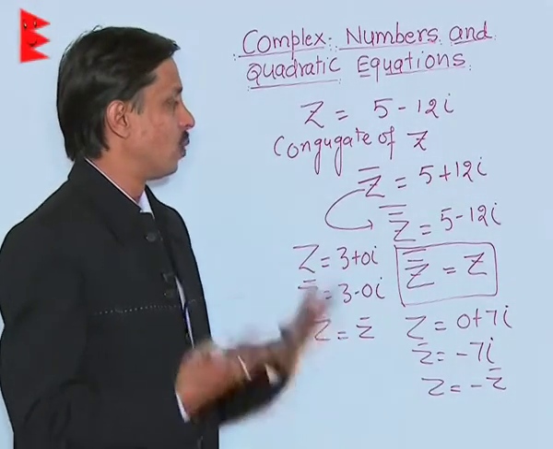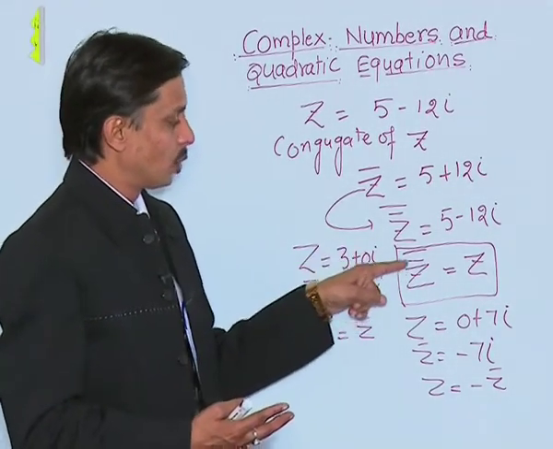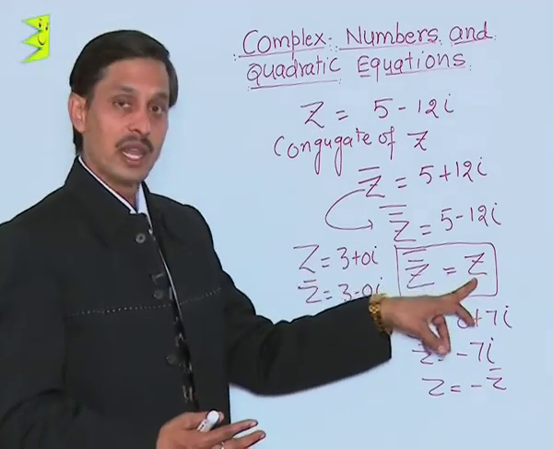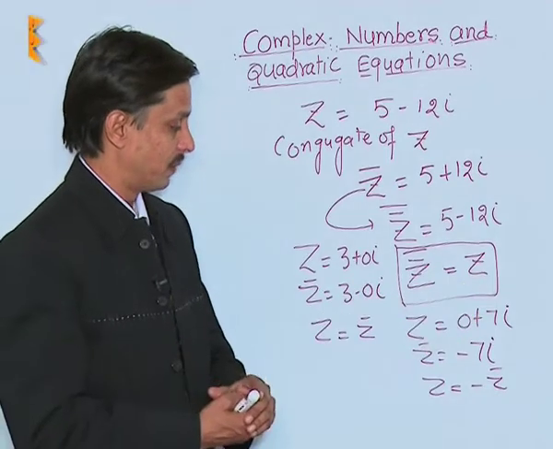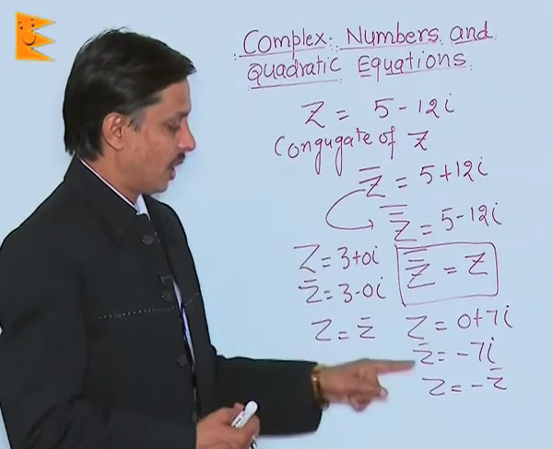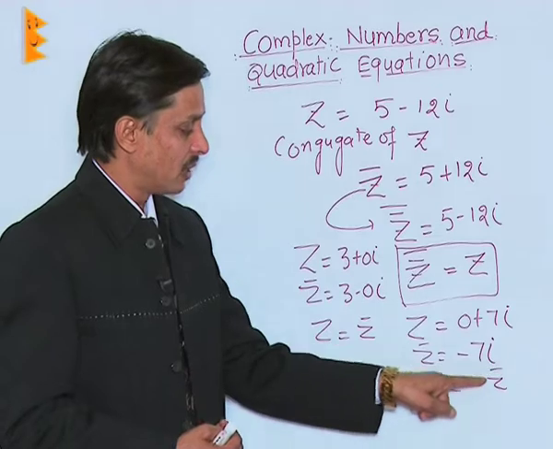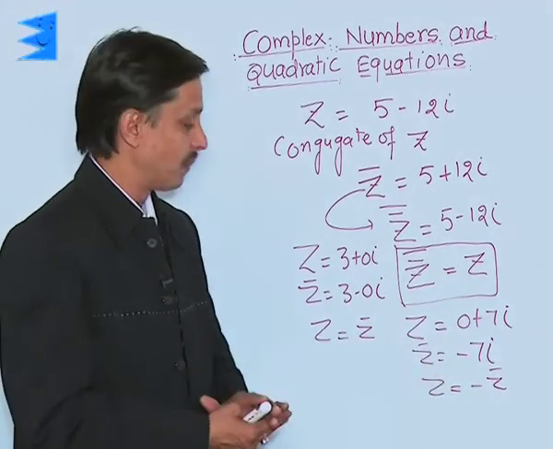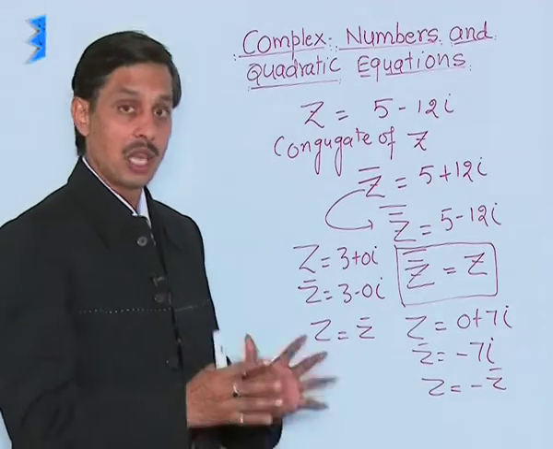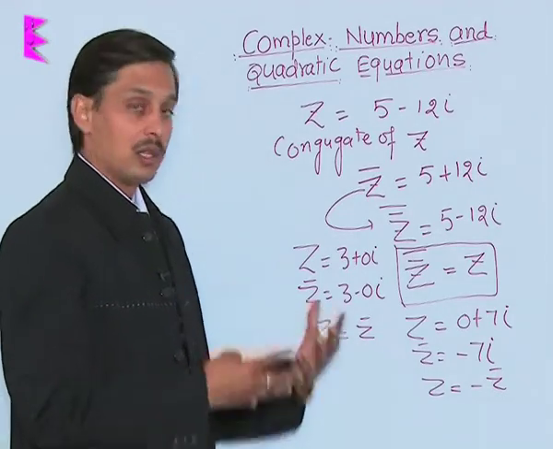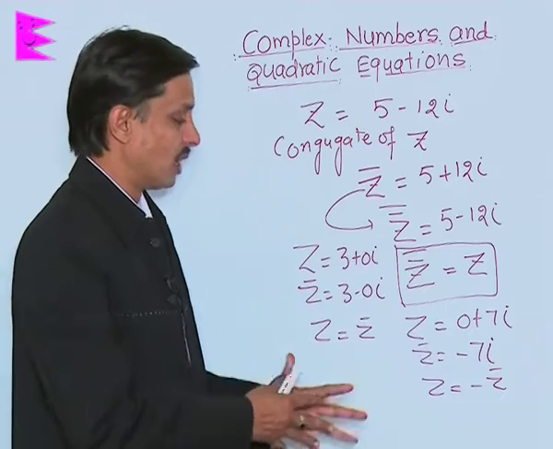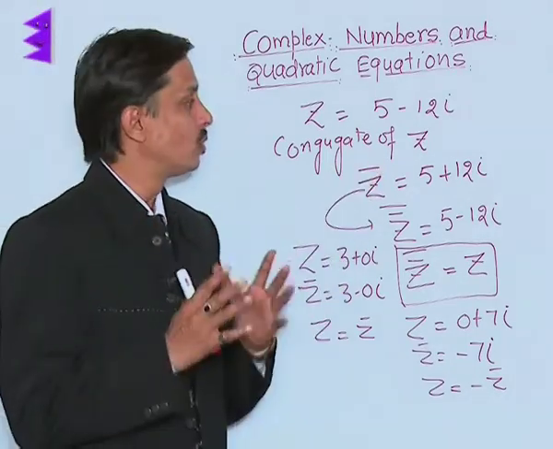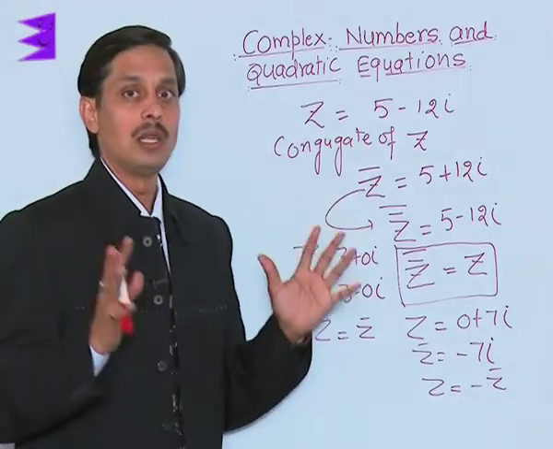One conclusion is that taking the conjugate of a complex number two times, we get again the same complex number. Second, if the negative of z bar equals z, then the number is purely imaginary. And if z and z bar are the same, we say that the number is purely real. And finding the conjugate means we need to change the sign of the imaginary part only.